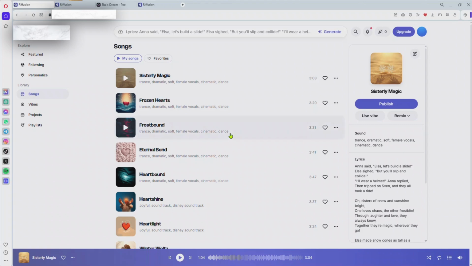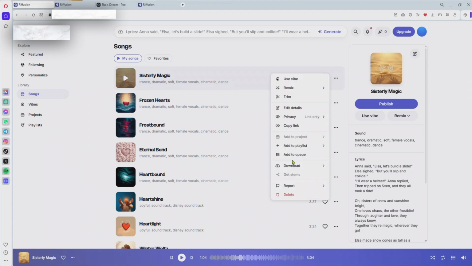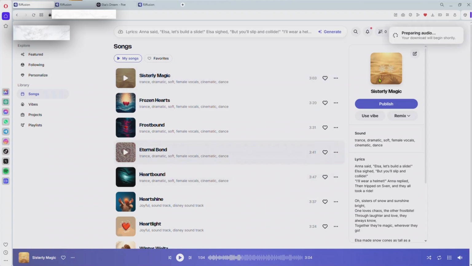To download your music from this side, all you need to do is tap on the three dots here, and you can see download here, and you download it in MP3 or M4A. I'm going to choose the MP3. You can see it's preparing my audio. I'm going to see the download here in a jiffy. So that's it. After downloading your music, you can upload it on your YouTube channel, or you can add it as a cover photo for your YouTube video. Very, very simple and easy.